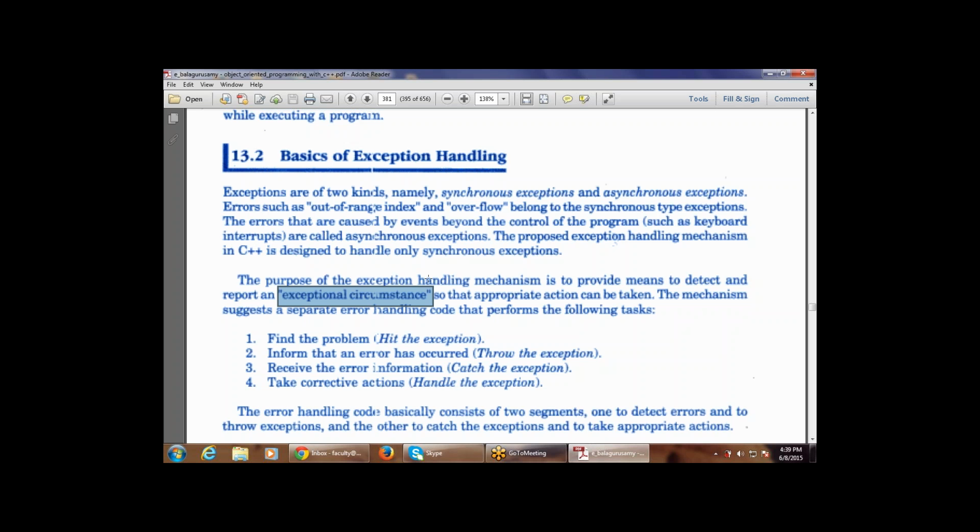That is known as throwing the exception. The first is the hit, then the throw, then receiving the error information. So first of all hit, then throw, then receive the error information.